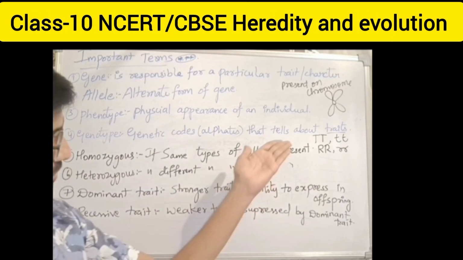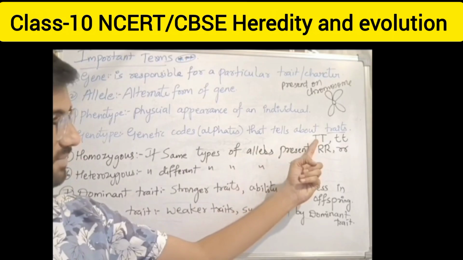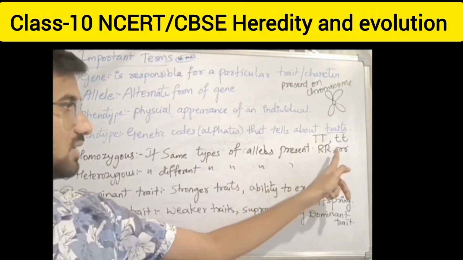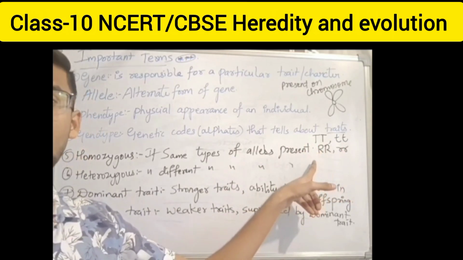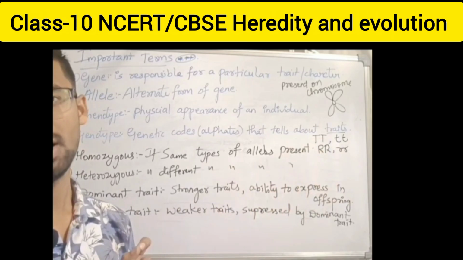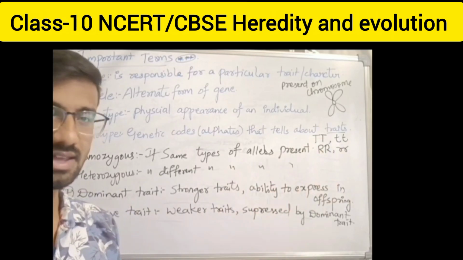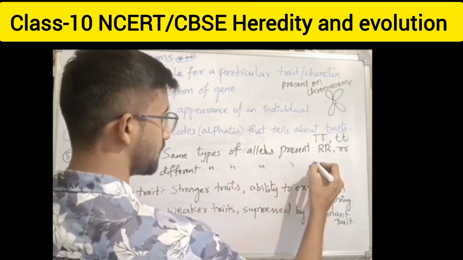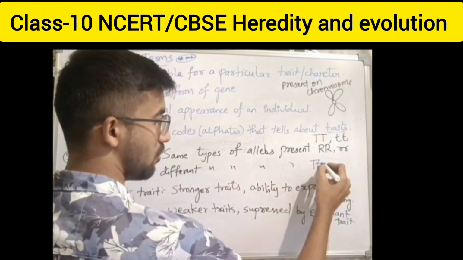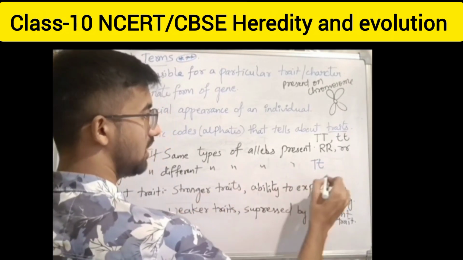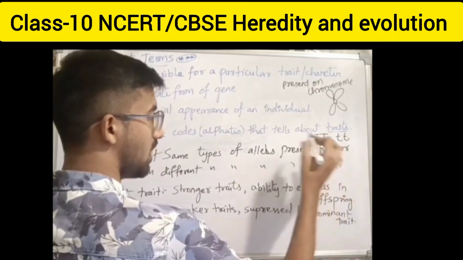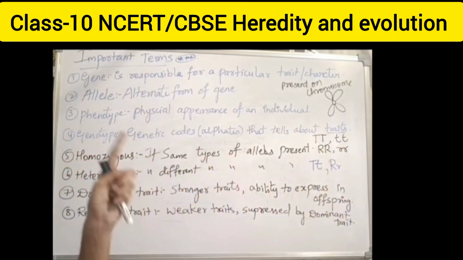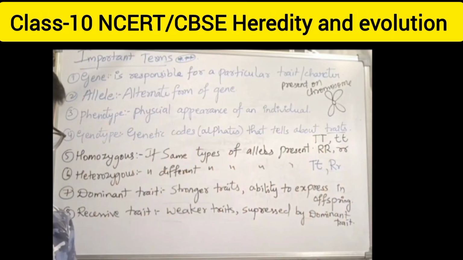See, these are all homozygous, right? The same is there: capital T, small t, capital R, small r. All of them are the same. These are all homozygous. Heterozygous: if different types of alleles are present, like small r, small t, capital T, capital R, small r, these are all heterozygous conditions. One dominant, one recessive. Right?